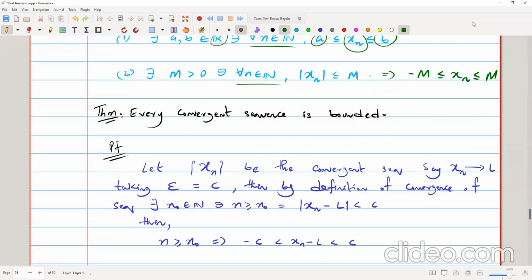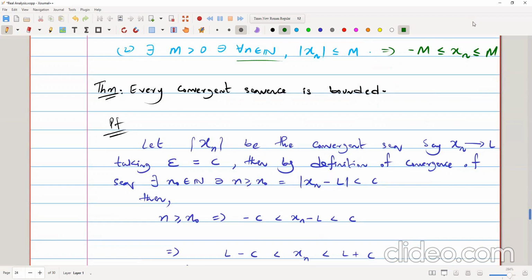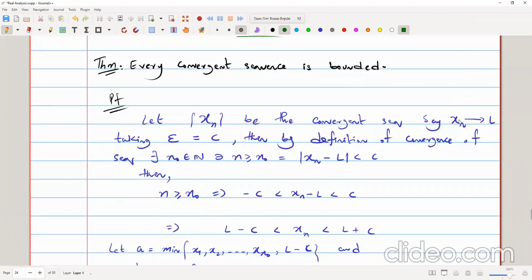Now we have one more theorem here: every convergent sequence is bounded. So if a sequence is convergent, then it's bounded. We are going to prove this theorem. Let xn be the convergent sequence. I'll say that xn is converging to L. This is the notation for convergence.